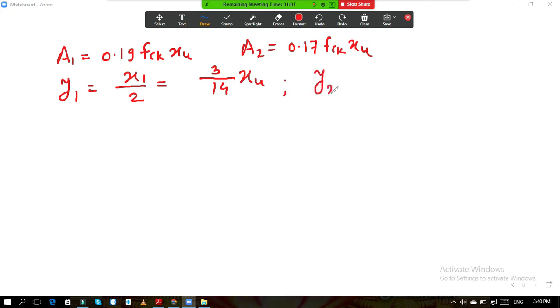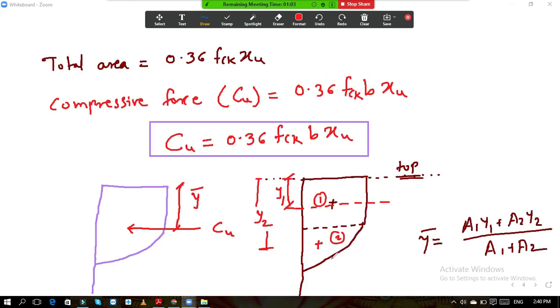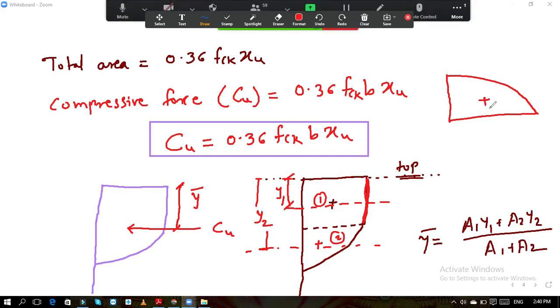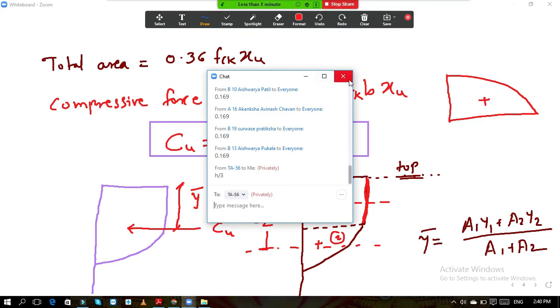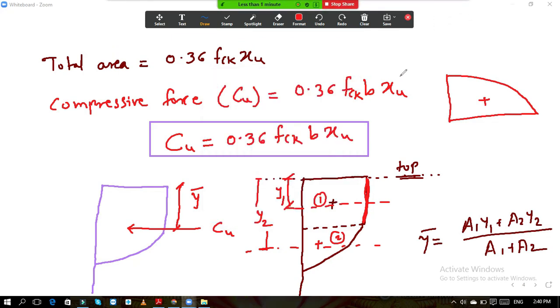Okay. Similarly, what is y2? Y2 is up to this point. But we know that up to this point the distance is x1, and after that the parabola is there. So what is the formula for parabola? This is the parabolic curve and the centroid of the parabola is here. So what is the distance of the centroid from either edge? H by 3 is for a triangle. It is not the triangle.